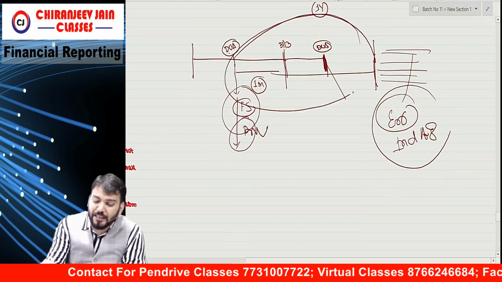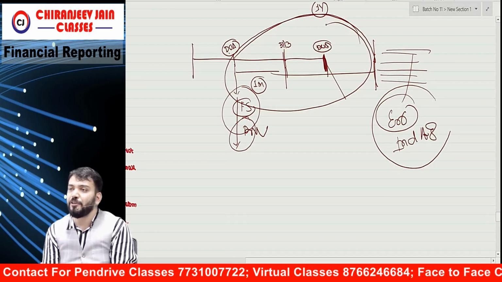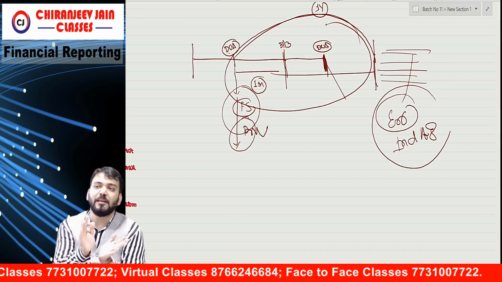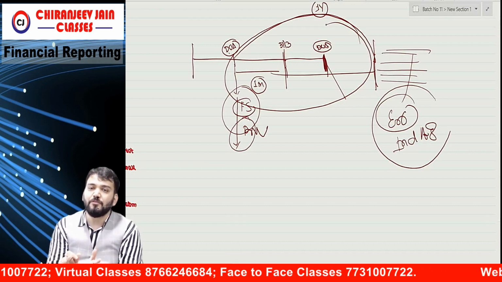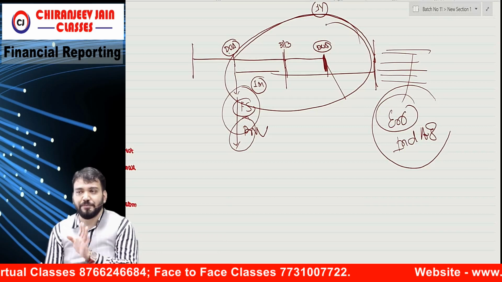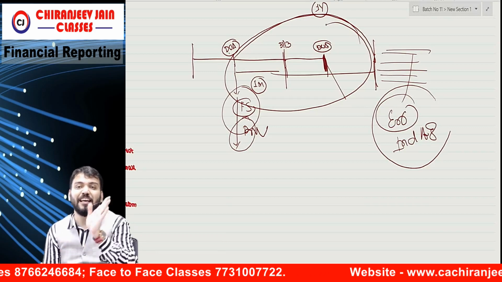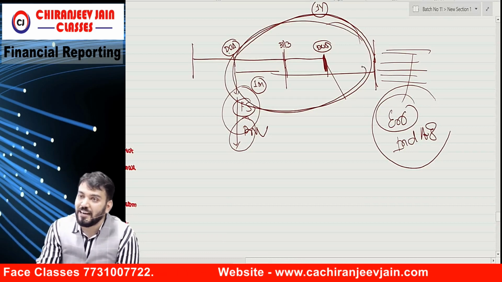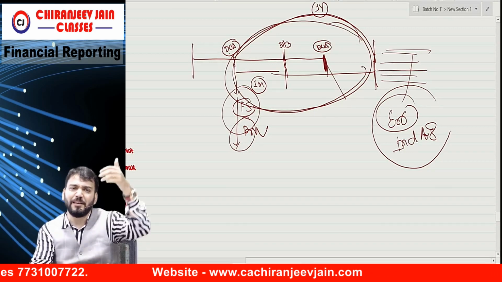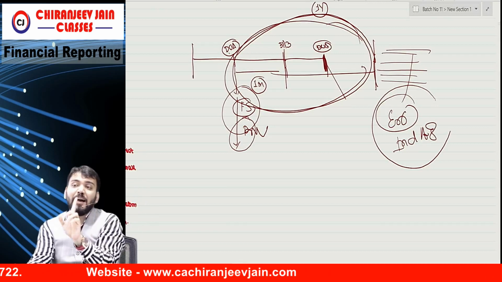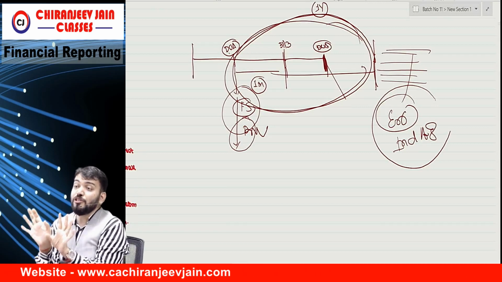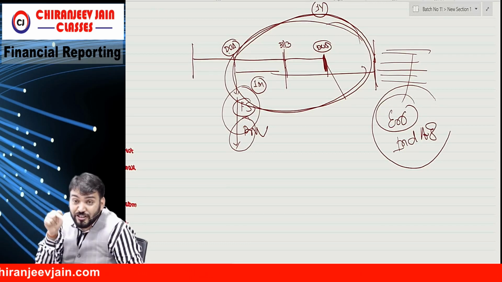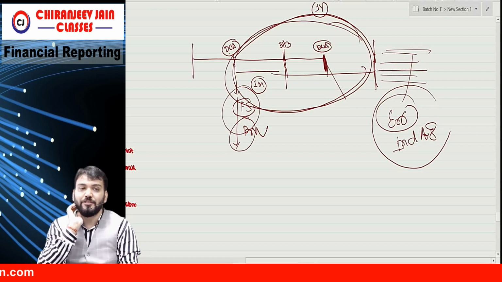But during this period, whatever new information you obtain, you can adjust the provisional amount with retrospective adjustment, correct? Without considering it as an error. Means if you are adjusting here, a third balance sheet is not required. Are you able to understand what I am saying? But I have used one condition: the new information you are obtaining must be for the facts and circumstances that existed on the date of acquisition.